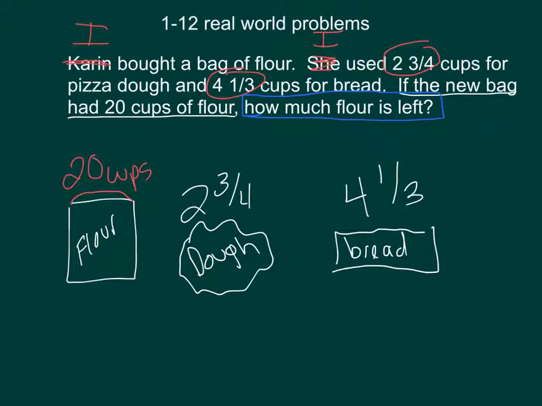So when I go back and look at the question, how much flour is left, I automatically assume that there isn't going to be as much flour left as there was when I started. I used some flour, so obviously the bag of flour that I got originally is going to have less in it. I'm already predicting that my answer is going to be less than how much I started with. I started with 20 cups of flour in a bag. I know from the problem that I used 2 3/4 cups for dough, and I also used 4 1/3 cups for bread.